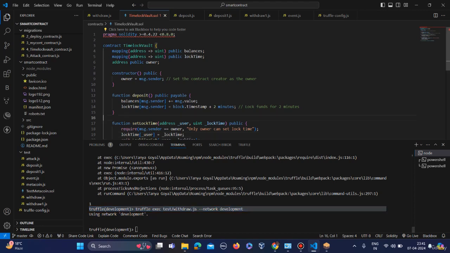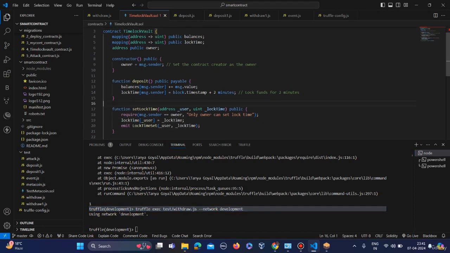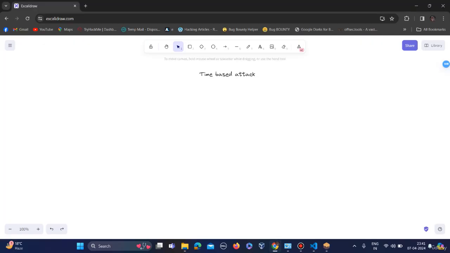Why? Because in this contract, the funds are locked for 2 minutes. So the user won't be able to withdraw the funds before those 2 minutes. Let's wait for 2 minutes, and let me show you how this is vulnerable.